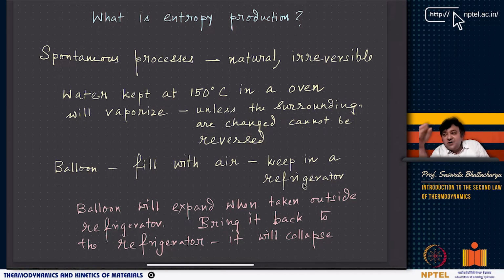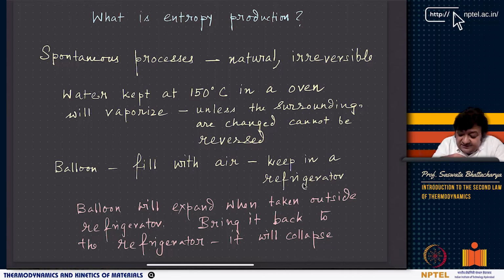This property called entropy becomes very useful to understand the directionality of a process and to qualify the process as spontaneous or non-spontaneous, right? And so that is very, very important, and that was a very clever way to define entropy in addition to energy.